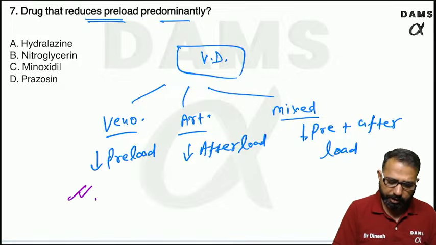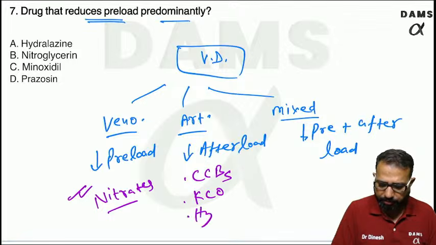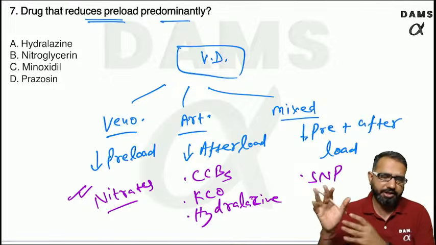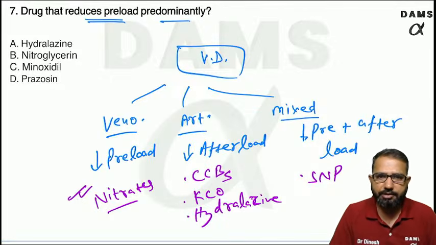In this we have nitrates, which are mainly venodilators. Which are mainly arteriodilators? We have calcium channel blockers, potassium channel openers, hydralazine. The rest of the drugs are mixed vasodilators, like sodium nitroprusside, diuretics, ACE inhibitors, all these are mixed vasodilators, but primarily these are used as vasodilators.